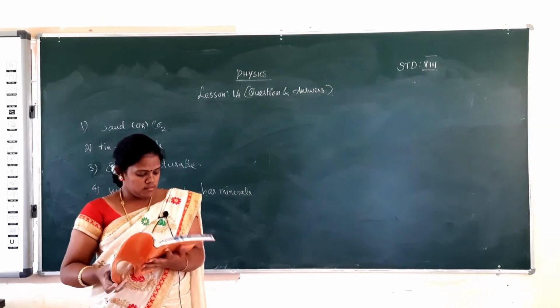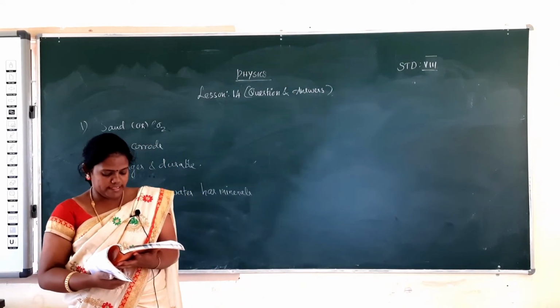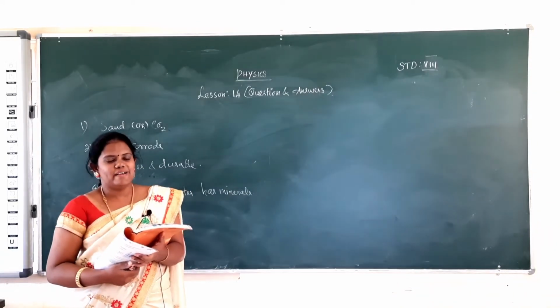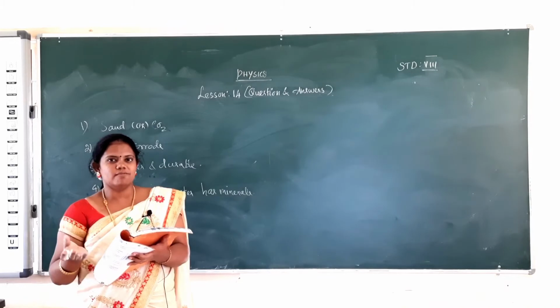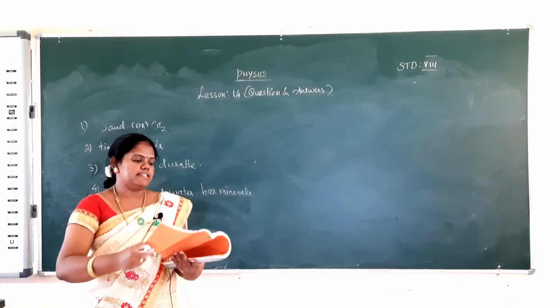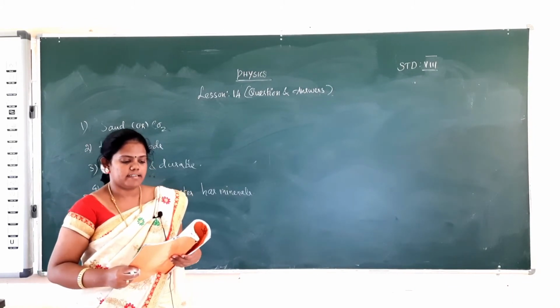Okay, then the next question: list the changes that are seen in the solution when electric current is passed. When electric current is passed through the liquid, it will be dissociated into ions and then they conduct the electricity. Okay, then next I explain the details. With the help of an activity, explain the chemical effects caused by an electric current.